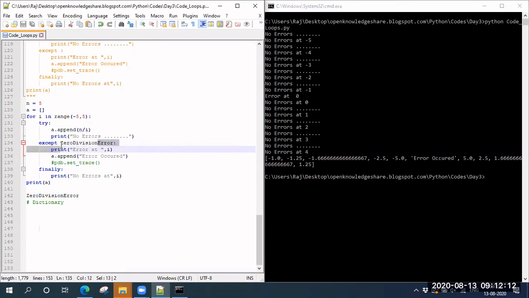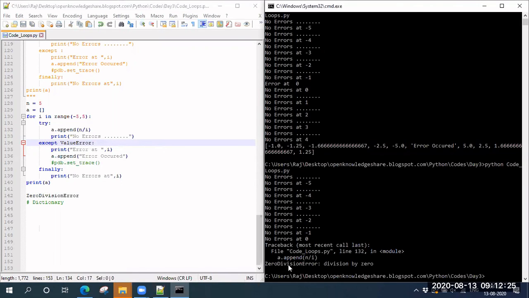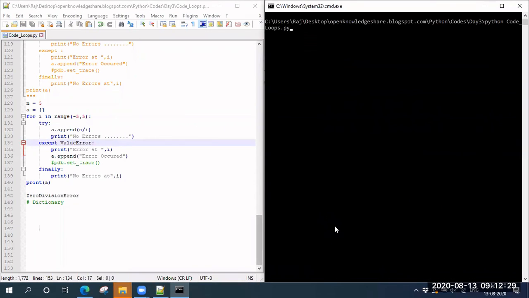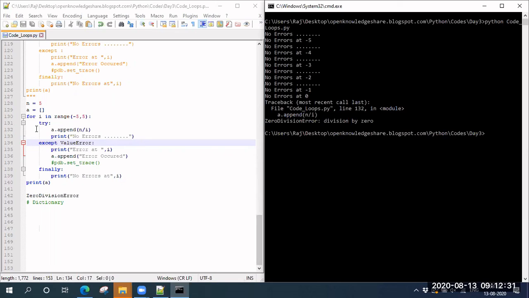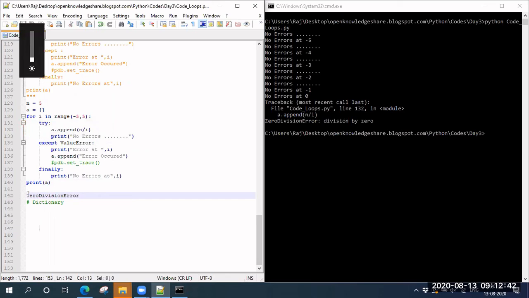Let's say we are not aware that it will go for a zero division error, and we wrote our code for value error, index error or something. So let's put value error. See, it did not do anything, it could not stop this error. This try could not handle this zero division error. Got it, right?